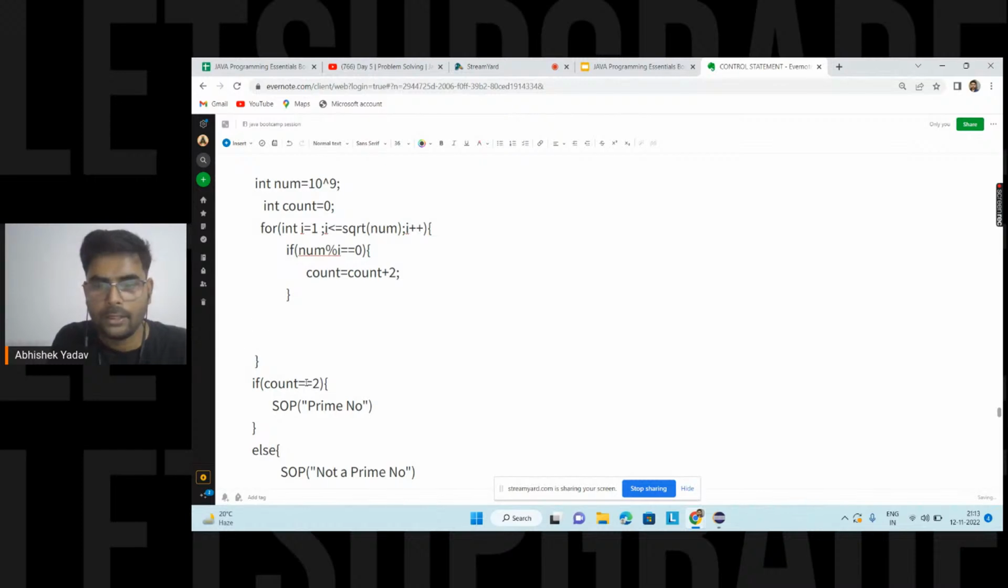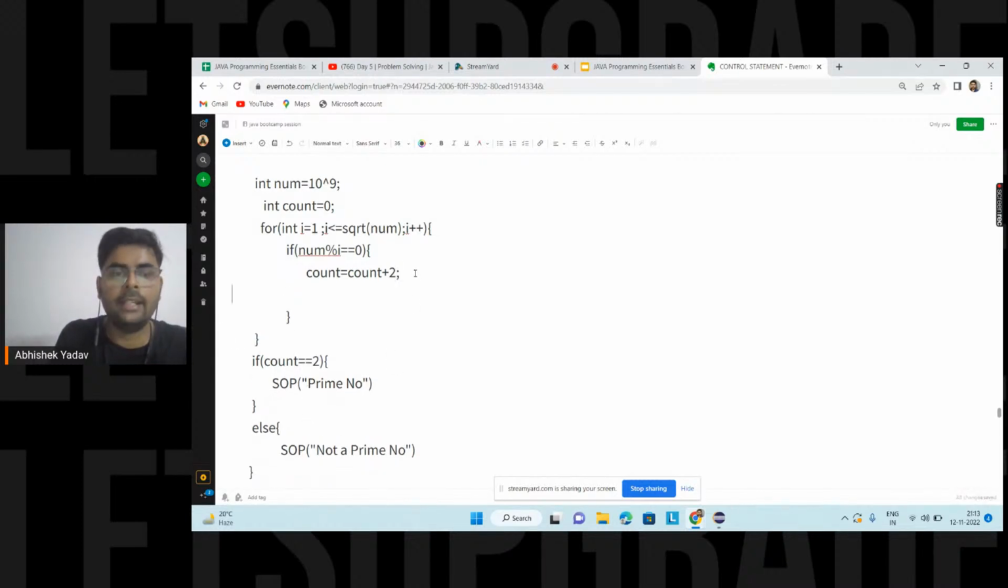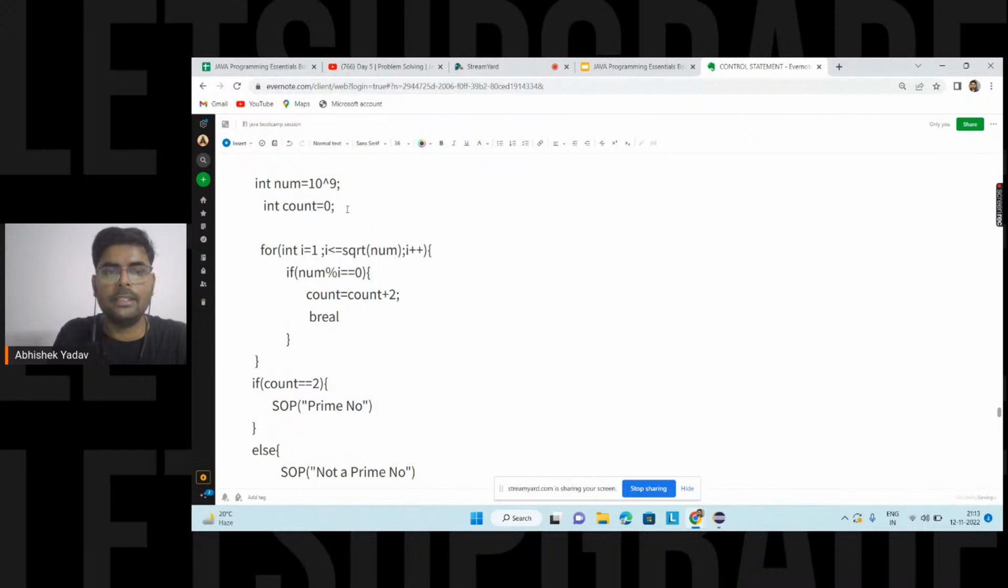Okay, Abhay is saying one point here. He's saying there is no need to write another condition right here, just break. So Abhay, tell me, if I take the value of num equal to 24, then what will happen? Here you are saying i is equal to 1. 1 is a factor of 24. Count plus equal to 2. After that, you do break.